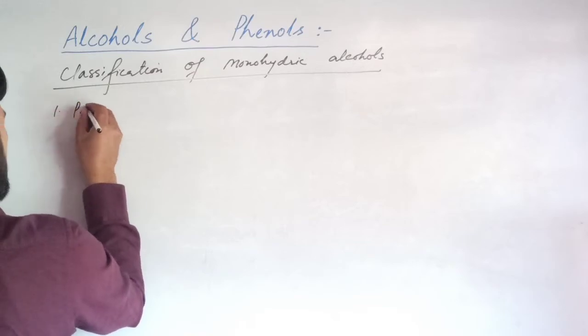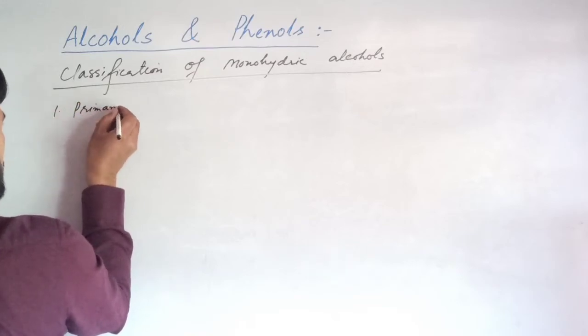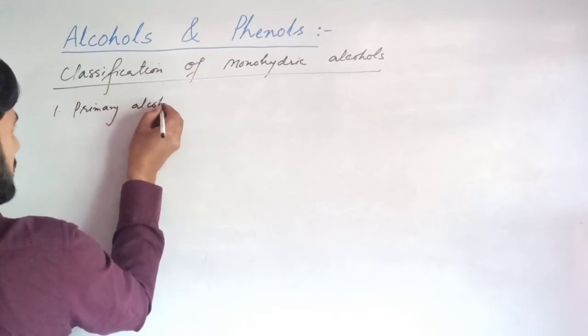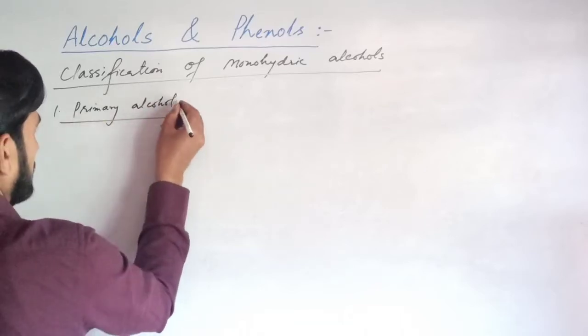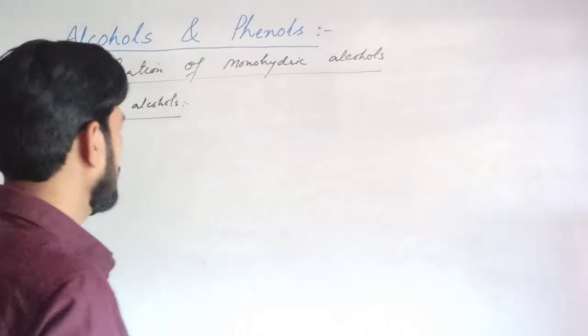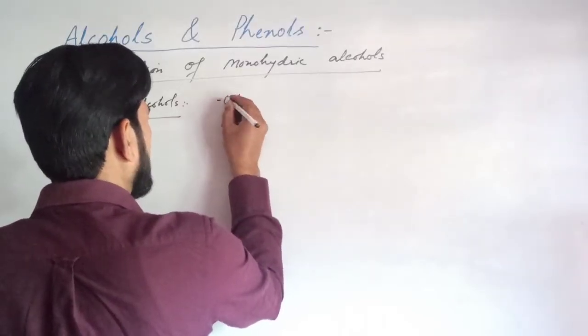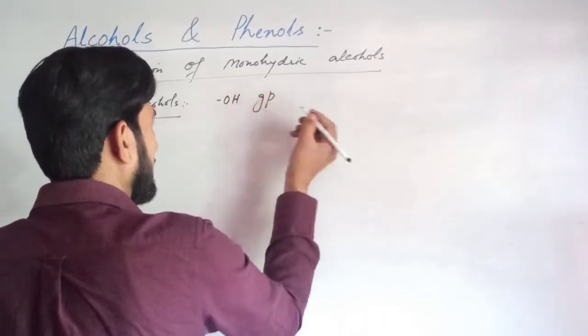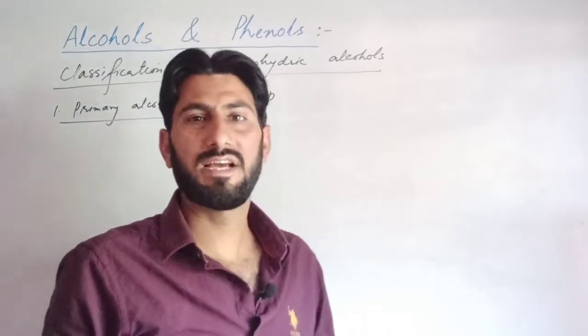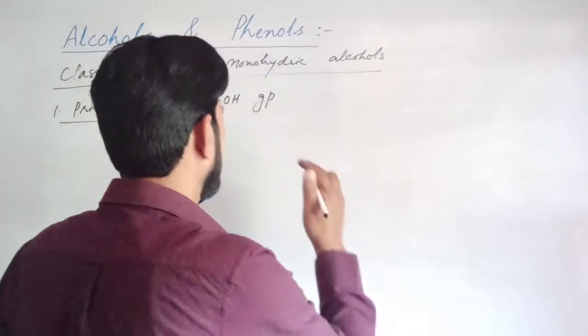Primary alcohols are those alcohols in which the hydroxyl group is attached to that carbon atom which is attached to one or no other carbon.